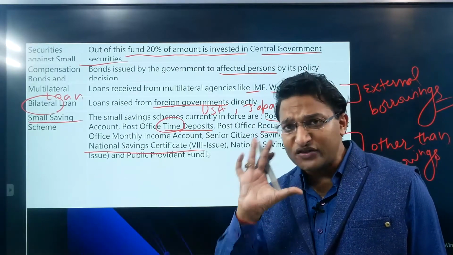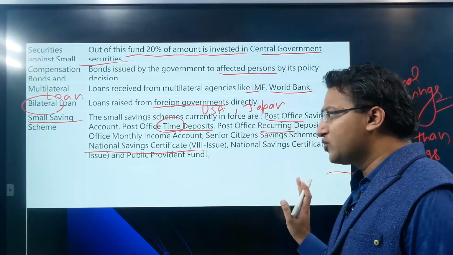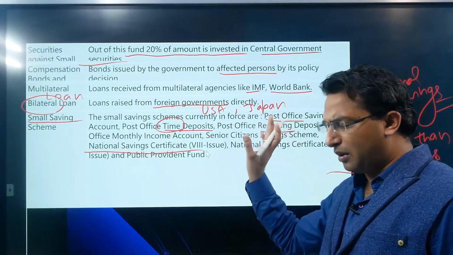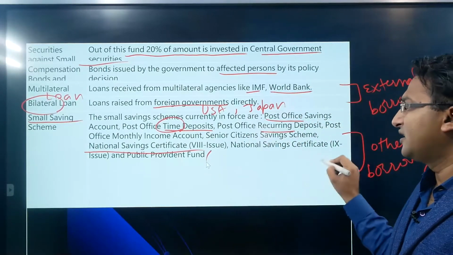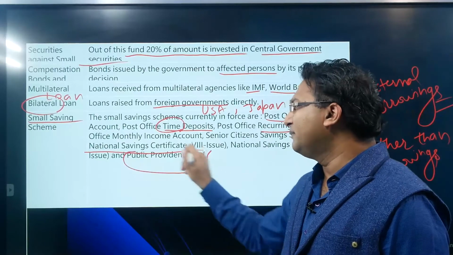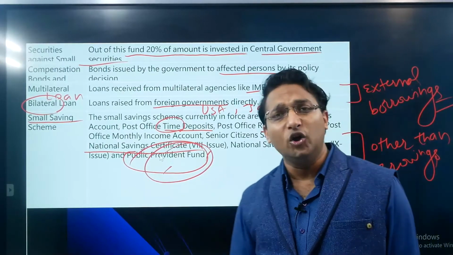So for the purpose of safety of the money, this amount is deposited by the public in different kinds of saving instruments. National saving certificate and public provident fund. Even the provident fund amount is also part of the small saving scheme. What is the meaning of provident fund?